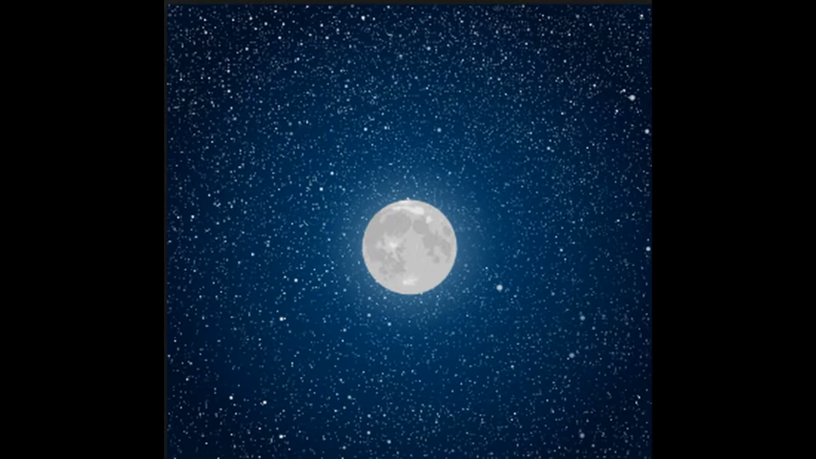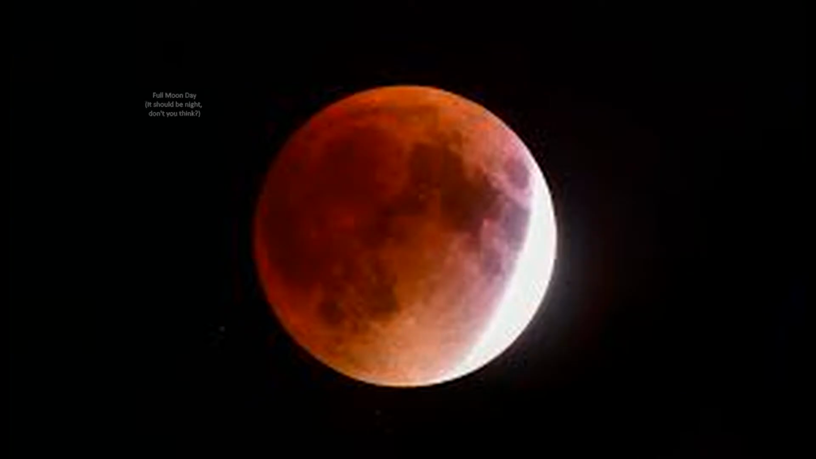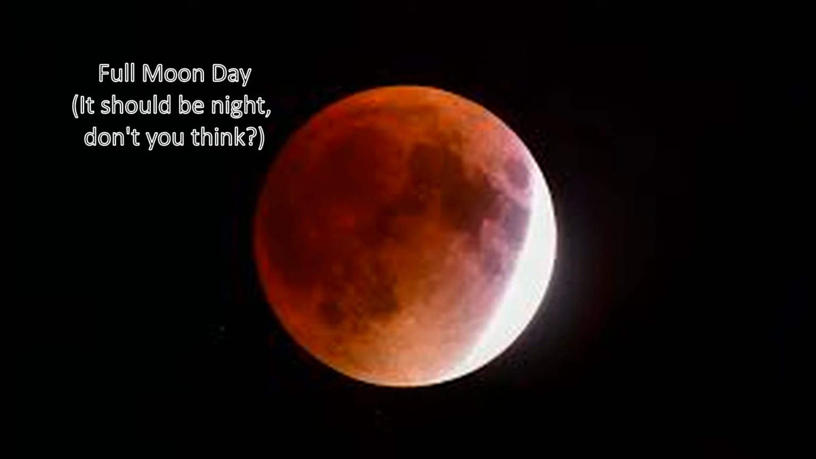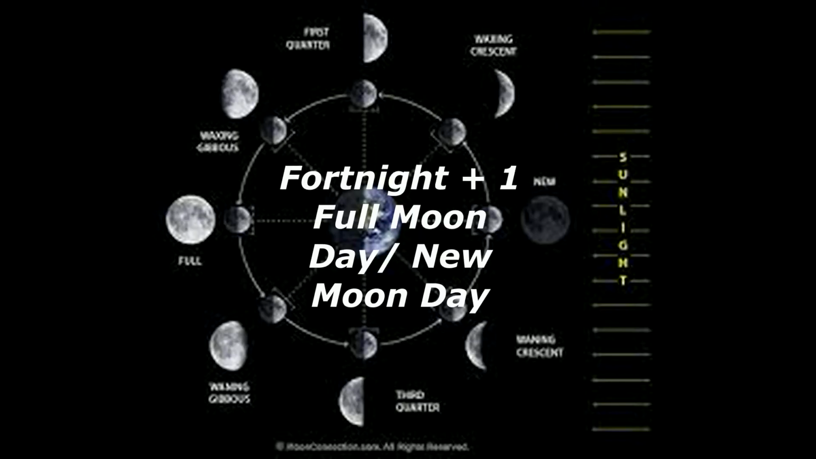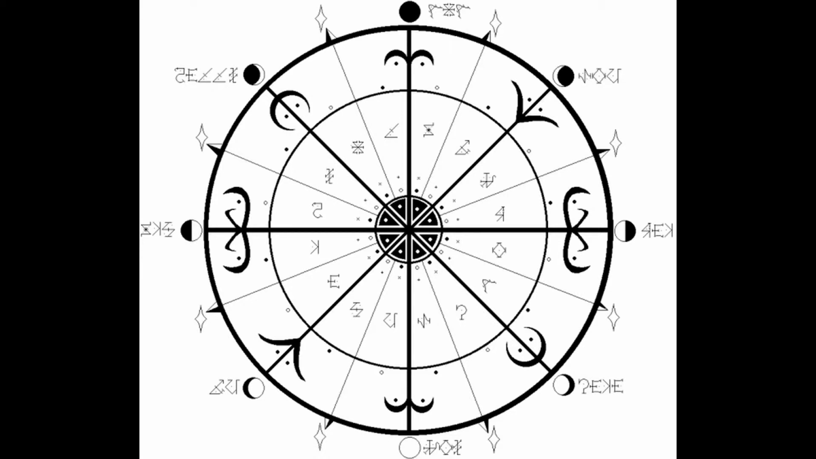The moon is the reason why we have tides and waves on Earth. Along with the sun, it moves billions of tons of water each day. The day when we see full moon is called full moon day. It should be night, don't you think? We can see many phases of moon every night. On the fortnight and one from full moon night, it's the new moon day when we can't see moon. Many calendars, according to this, have months specified.